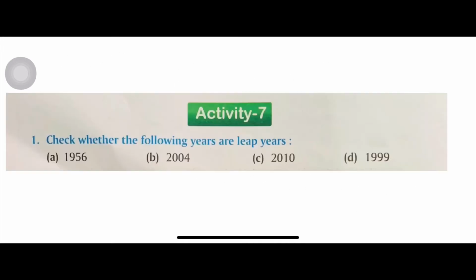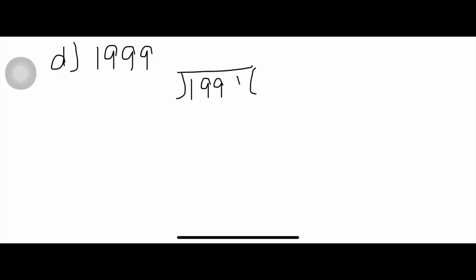After this, I am doing D part. And B part is your homework. I am doing D part. D part is 1999. So divide by 4. 4 into 4 is 16. 9 minus 6 is 3.